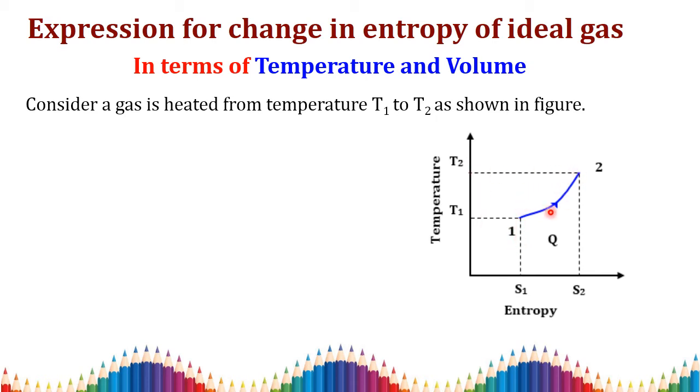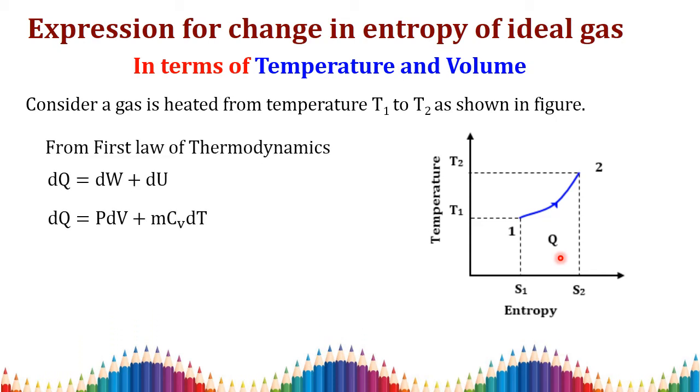So in this diagram, the area under this curve represents your heat transfer. The amount of heat transfer in the system is represented by the area under this curve, the area under this TS diagram.